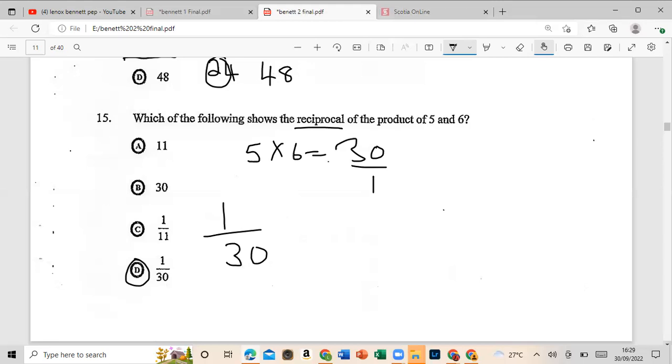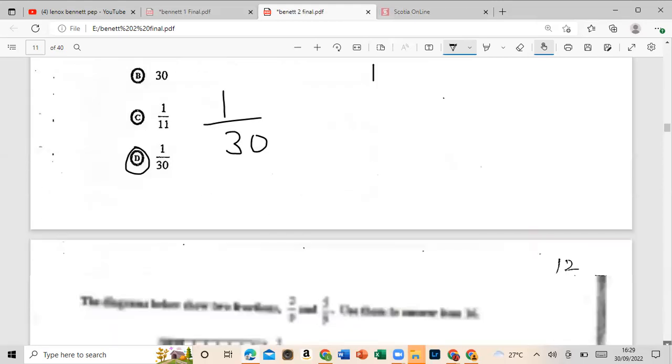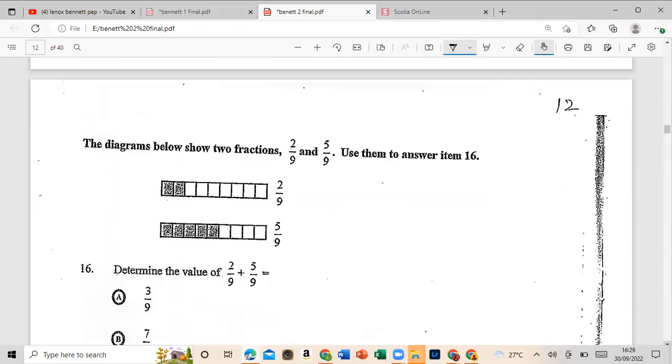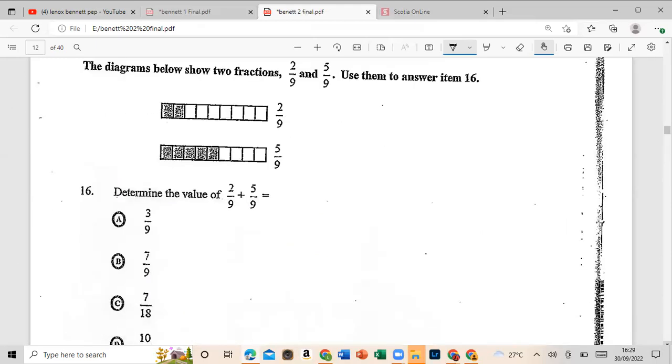All right, so can we go further? All right, let's go. Sixteen says the diagram below shows two fractions, 2/9 and 5/9. Use them to answer item 16.